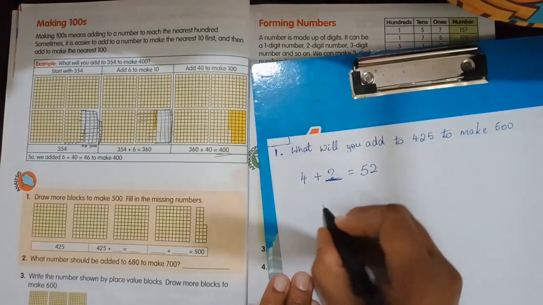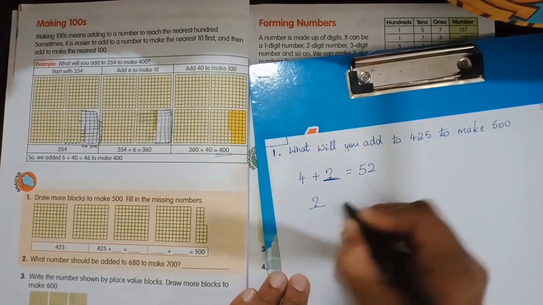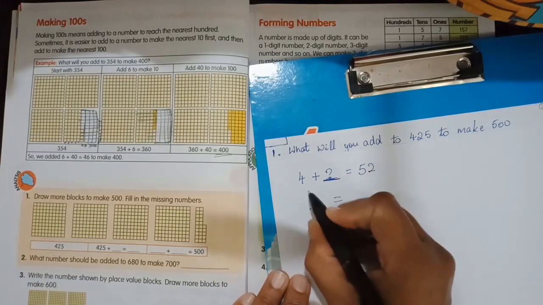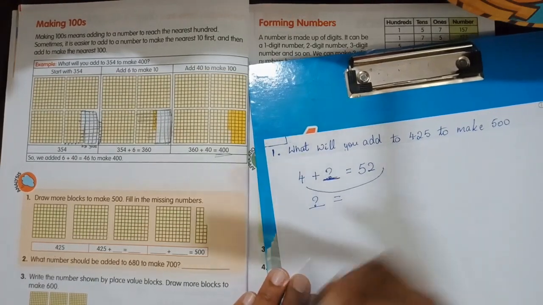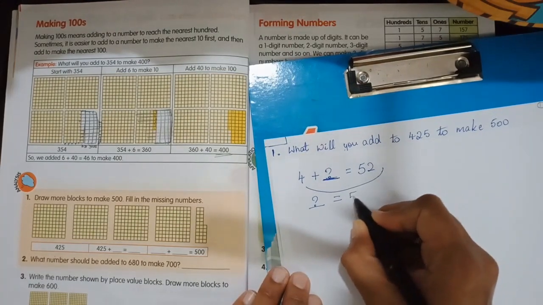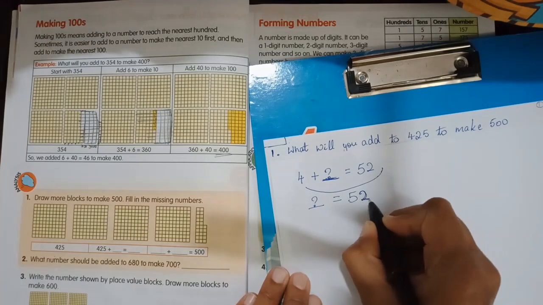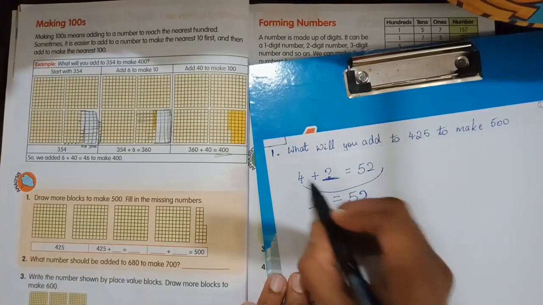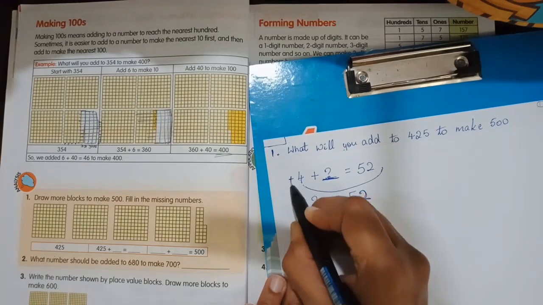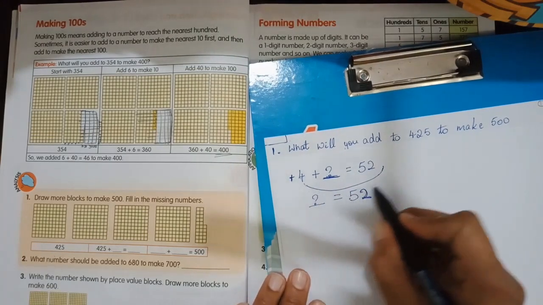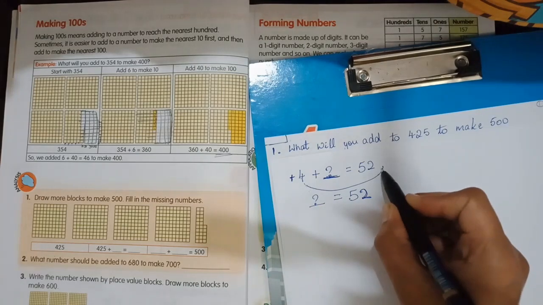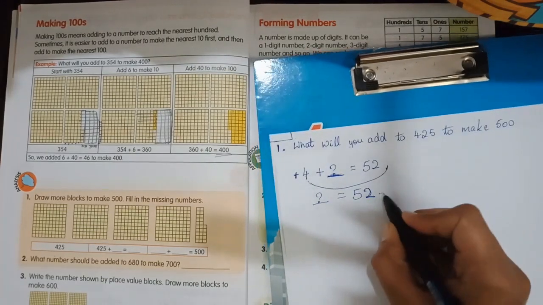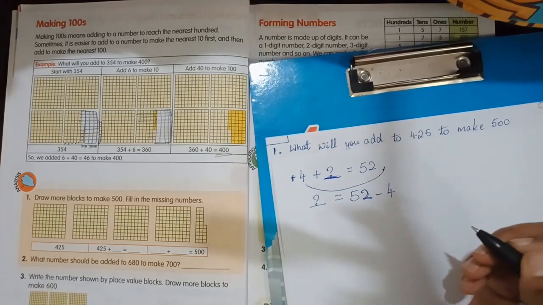For that, let this number stay here; only 4 should be moved to this side. It becomes 52. When 4 is moved to this side, now it is plus 4, as I told you the rule. When it is shifted to the other side of the is equal to sign, it becomes minus 4.